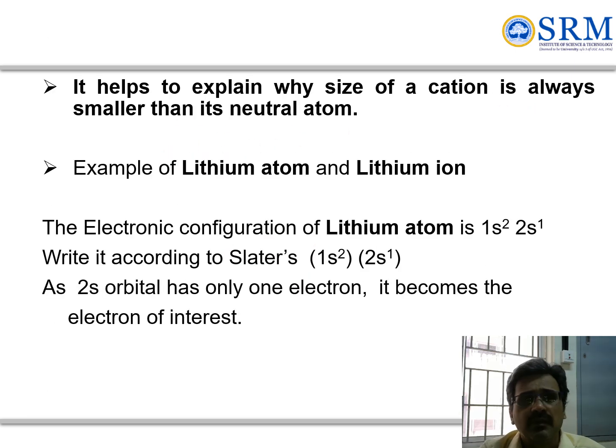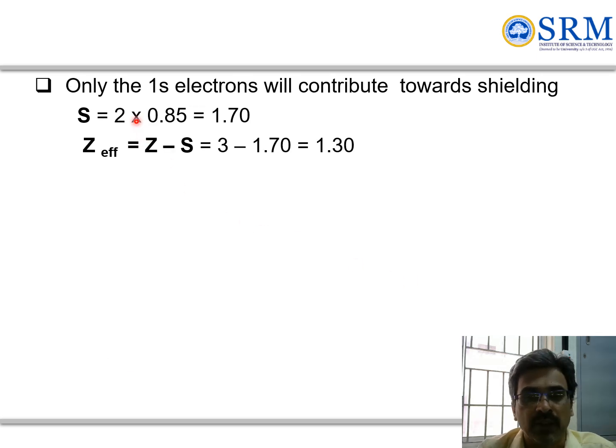Likewise, Slater's rule is very important to explain why a cation is always smaller than the neutral atom. For example, Li atom and Li plus ion. The electronic configuration of the lithium atom is 1s2 2s1. Based on Slater's rule, we can arrange 1s, 2s. Only 1 electron is there in 2s, so that is our interest. The 2 electrons involved in the shielding give 2 into 0.85, which is 1.7. So the effective nuclear charge is 1.3.